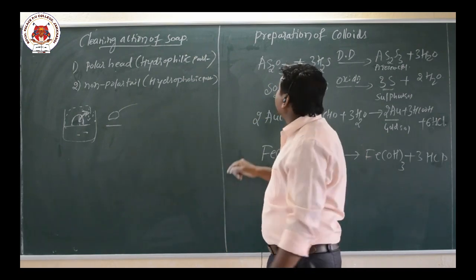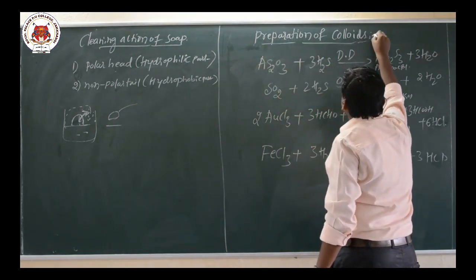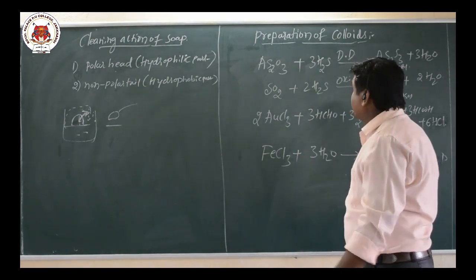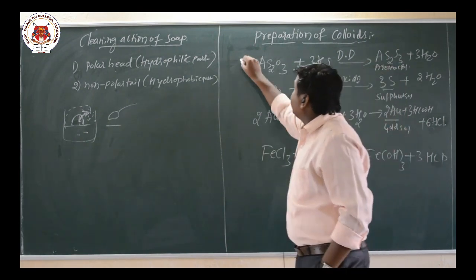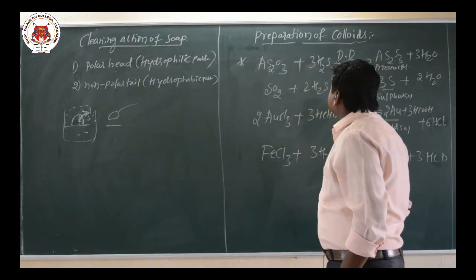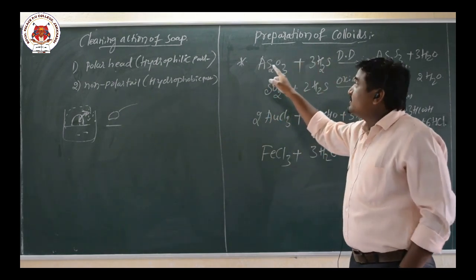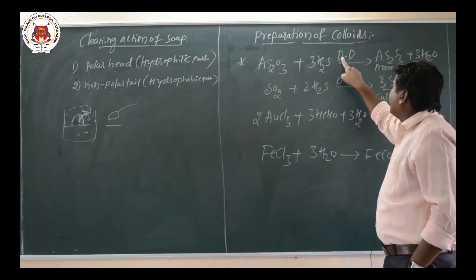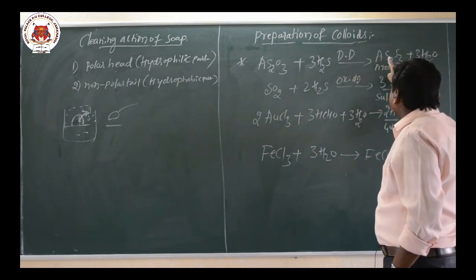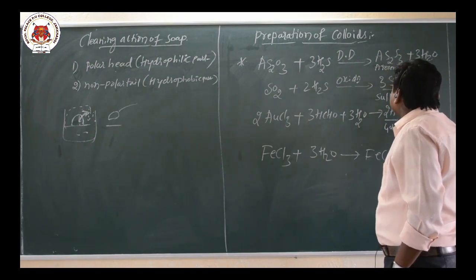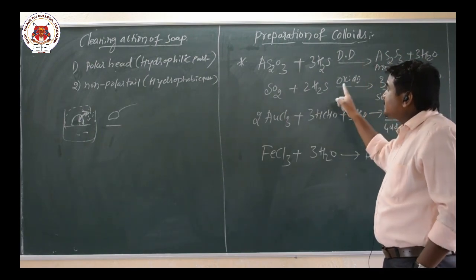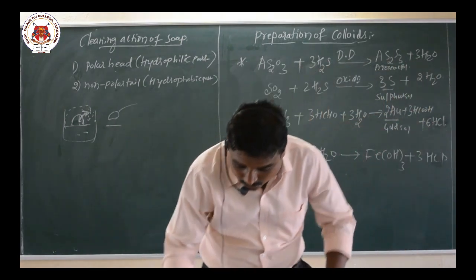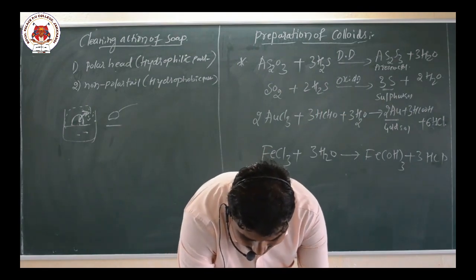Now I will move on to the preparation of colloids. These are the chemical methods for the preparation. The first one is the preparation of what here? Arsenic sulfide sol, which is prepared when arsenic oxide reacts with hydrogen sulfide. That undergoes a double decomposition reaction, so there is a formation of arsenic sulfide. Now the sulfur sol: sulfur dioxide reacts with hydrogen sulfide, undergoes an oxidation reaction, and that forms sulfur.